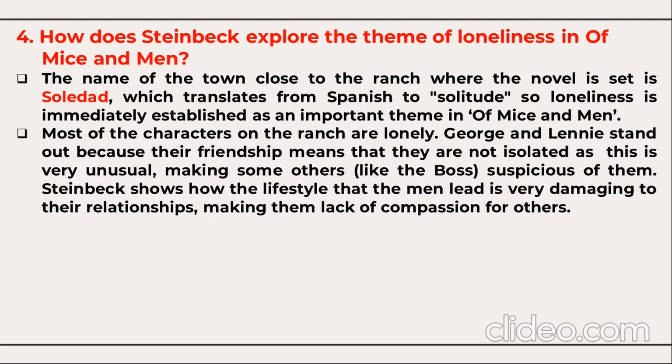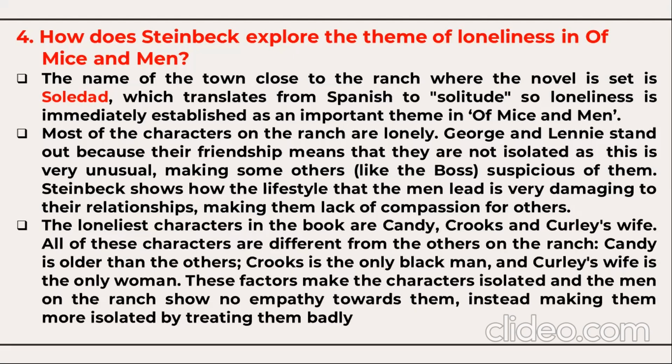Most of the characters on the ranch are lonely. George and Lennie stand out because their friendship means that they are not isolated, as this is very unusual, making some others like Boss also become suspicious of them. Steinbeck shows how the lifestyle that the men lead is very damaging to relationships, making them lack compassion for others. The loneliest characters in the book are Candy, Crooks, and Curly's wife.